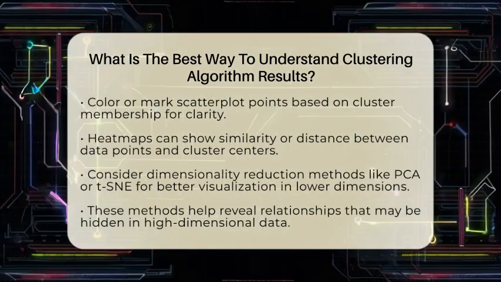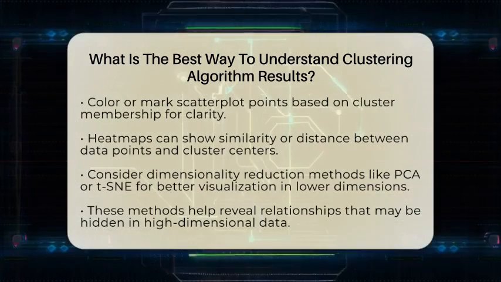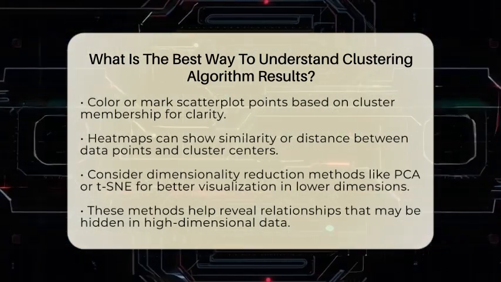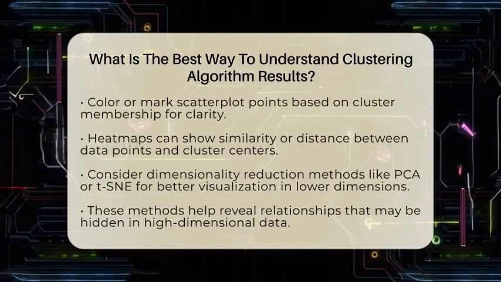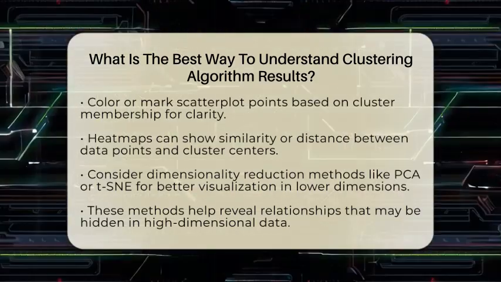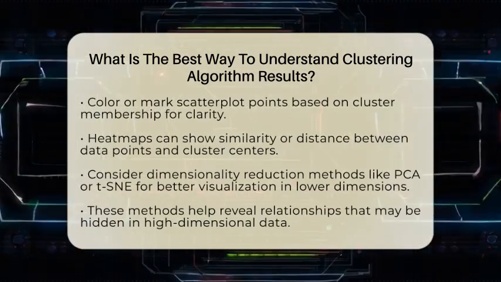For a more quantitative approach, use internal validation metrics. The silhouette score is one such metric. It measures how similar an object is to its own cluster compared to others. Scores range from -1 to 1, with values close to 1 indicating well-separated clusters.